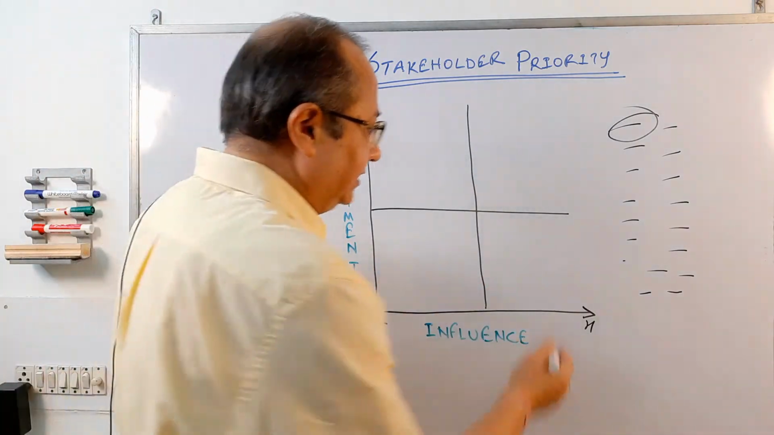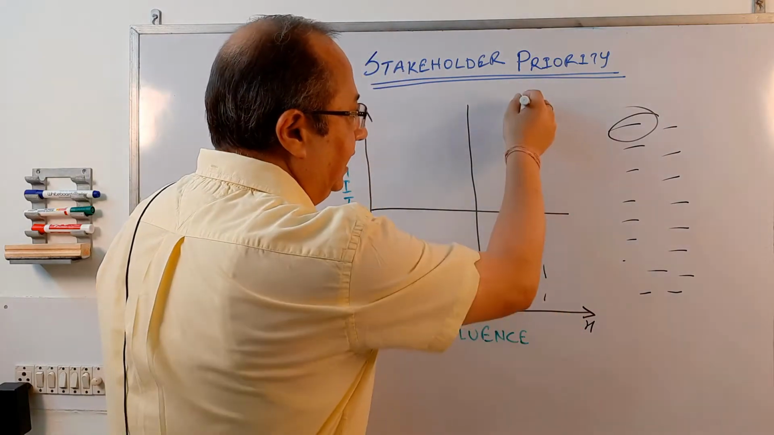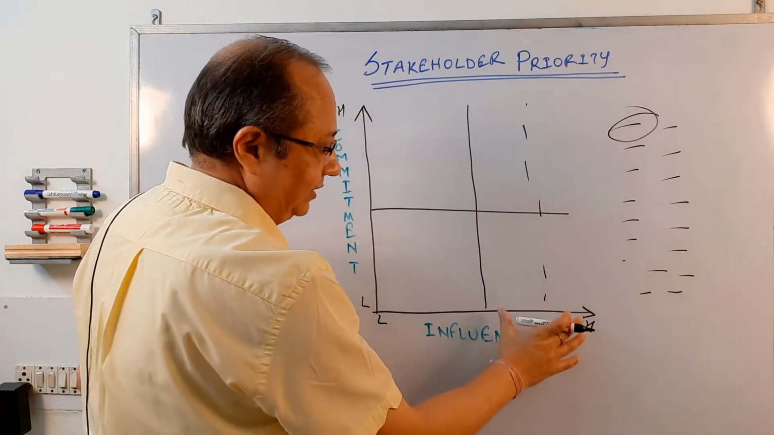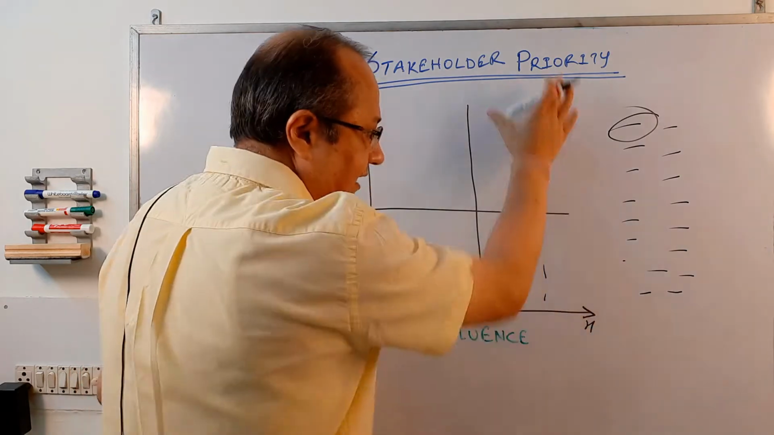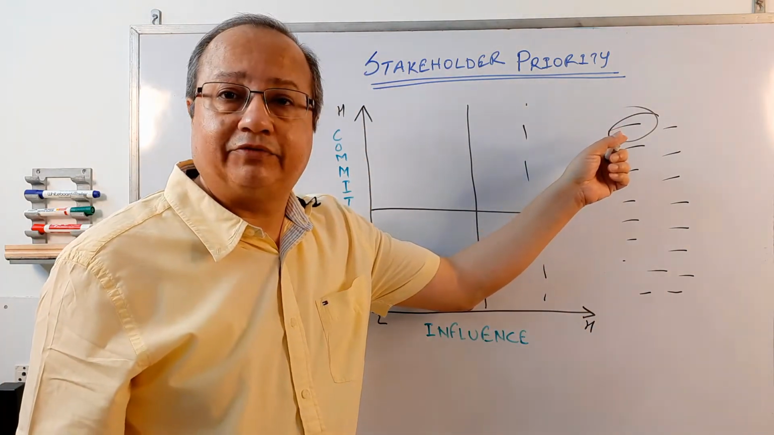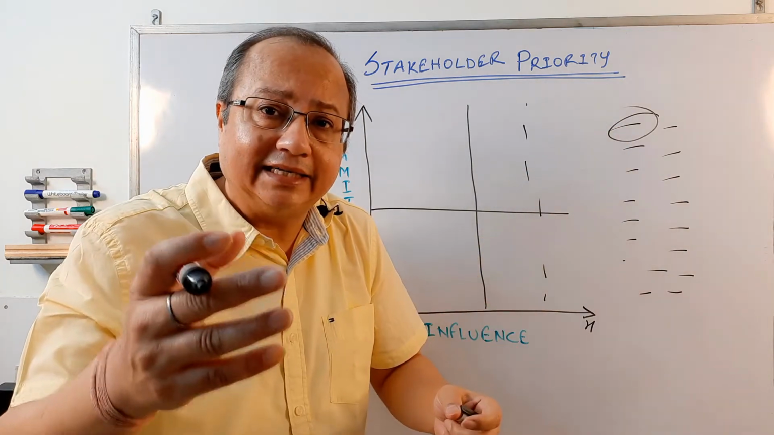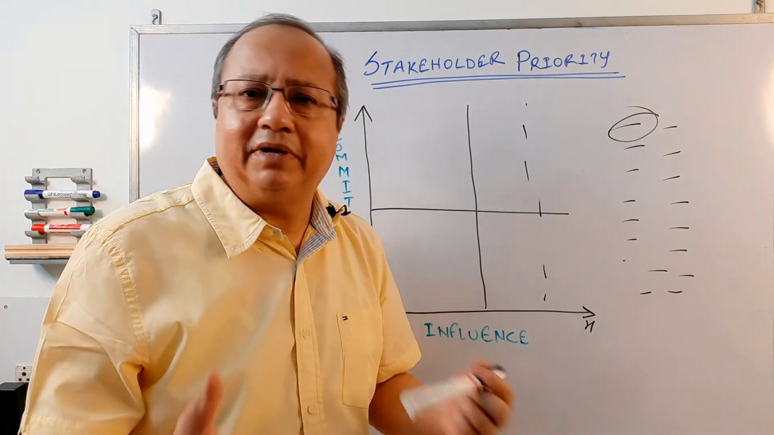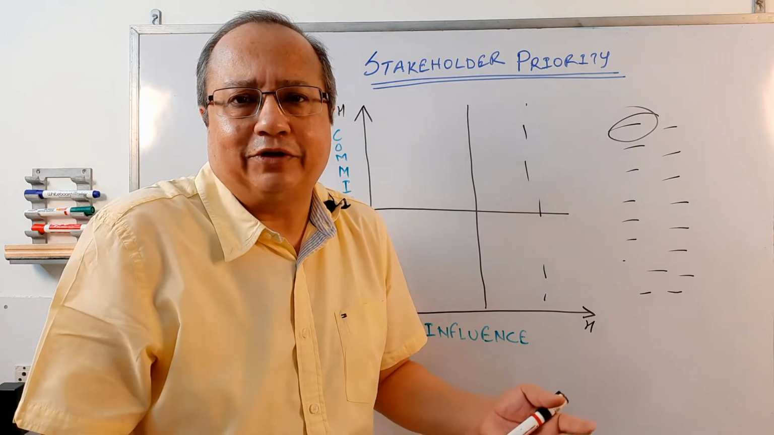That means this person could be anywhere here on this side of the grid, not on this side, because that person has a high influence. But then the work is still not over. We need to ask this stakeholder another question, and that is, how much commitment does he have in the outcome of the project?